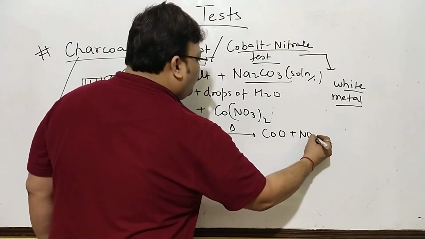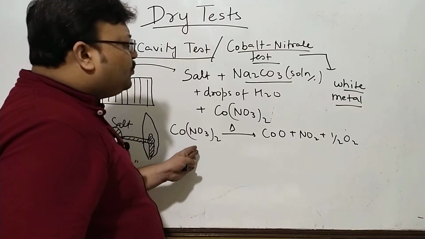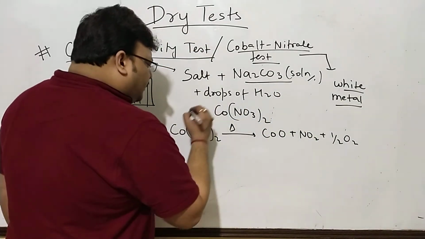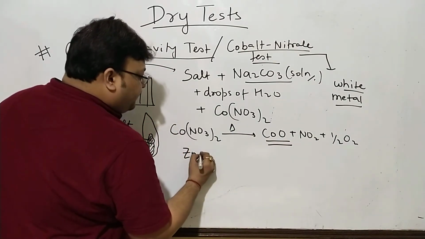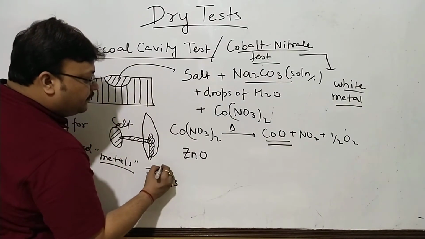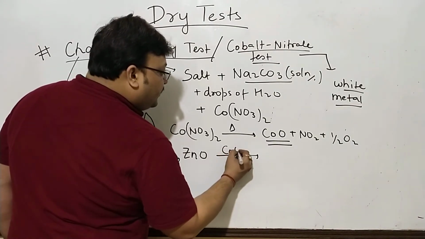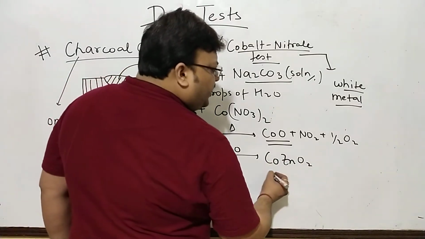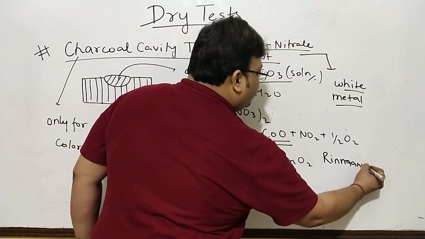Now cobalt nitrate will bring color into it, because like a normal nitrate, it will dissociate into an oxide, nitrogen dioxide and oxygen. I'm going to talk about this. Most of the nitrates will dissociate into oxide, nitrogen dioxide and oxygen. And cobalt oxide, suppose if it's zinc and sodium carbonate would have given you zinc carbonate, which would have given you zinc oxide. This with cobalt oxide will give you CoZnO2, cobalt zincate. It's a popular green color called Rinmann's green.